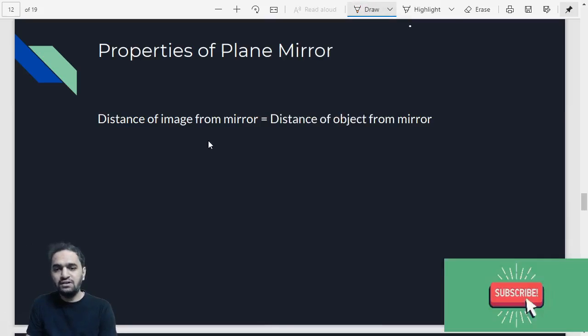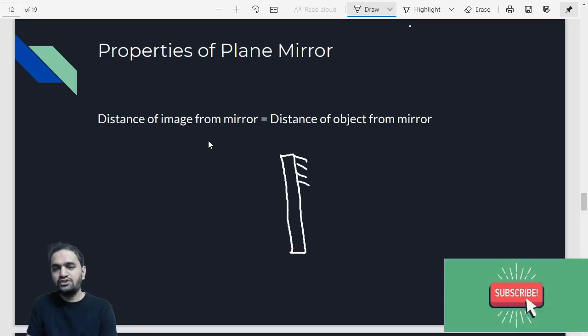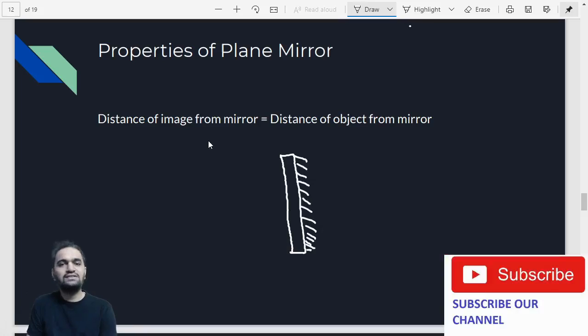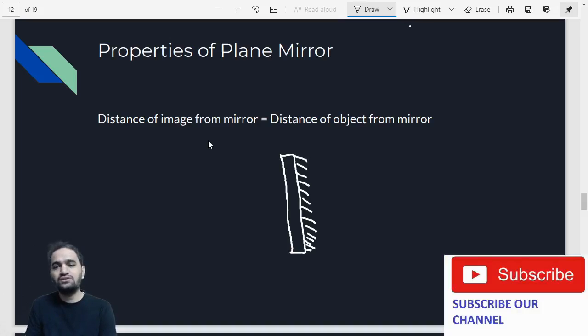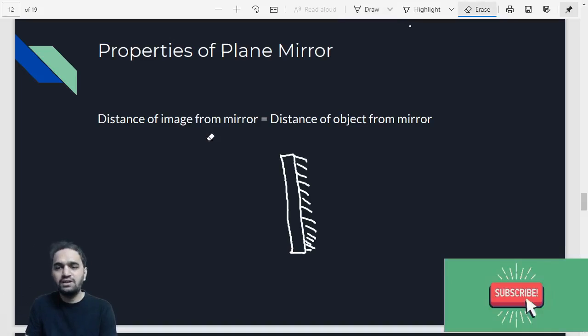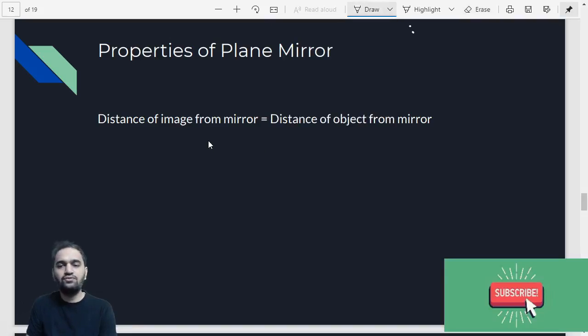For example, if this is our mirror, and we are showing it with the help of lines that represent silver coating. That line, what is the meaning? Basically a rigid coating or silver coating you can say. So that is the representation of the mirror itself. Mirror can be shown in that way. You don't need to draw the complete mirror whenever you want to show it.